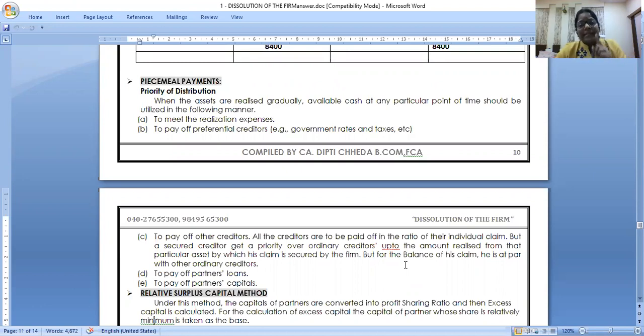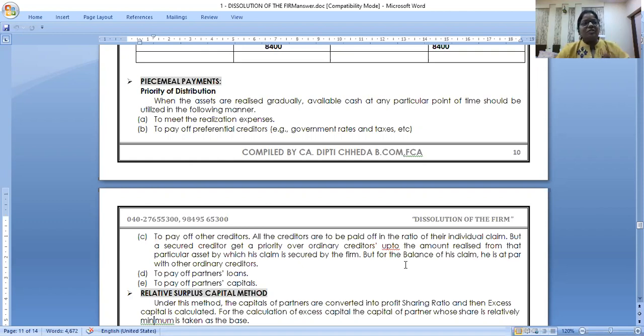Why should we repay the capitals in the profit sharing ratio? Profit sharing ratios and the capital ratios may be different. So I have contributed the highest capital, 1 lakh, yours is 90,000, hers is 10,000, and our PSRs are equal. So if the payment goes equally to the 3 of us, then it will be a disadvantage for me.